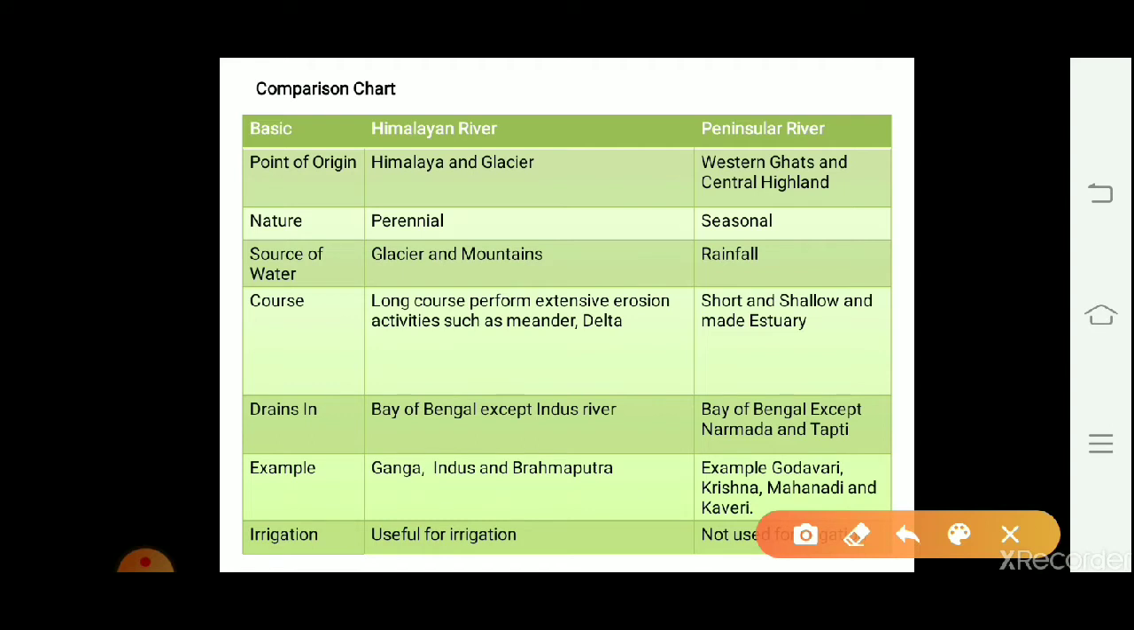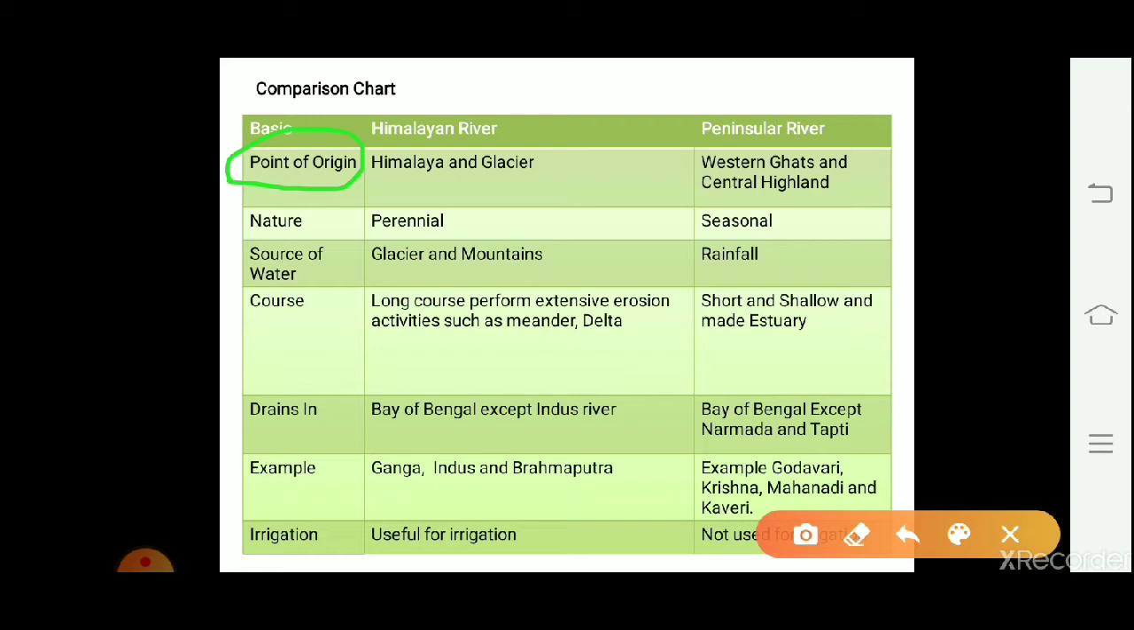Now we will discuss these differences in this comparison chart, which will help us understand how Himalayan rivers are different from peninsular plateau rivers. Sometimes they might ask what are the main characteristics of Himalayan rivers, or what are the main characteristics of peninsular plateau rivers. But mostly they ask you to differentiate how Himalayan rivers differ from the peninsular plateau rivers. So the first difference is the point of origin.